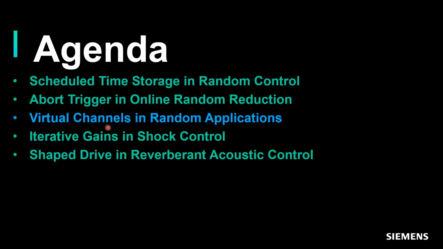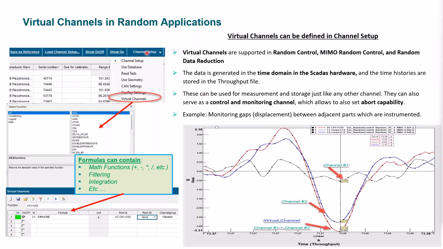Another feature is the so-called virtual channels in random applications. What you can do is, in the channel setup, there is now this new additional capability to initiate and set up some of these virtual channels. Basically, a virtual channel is taking two physical channels, like maybe a couple of control channels or a couple of measurement channels, and doing something with those. You can add them together, or there are other functions available, like math functions to multiply those together or take the average between those two.